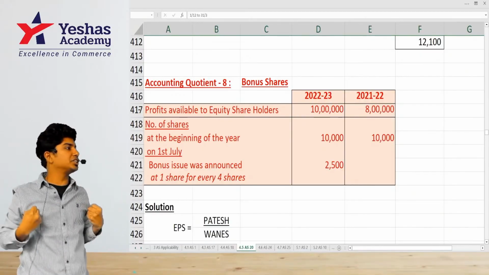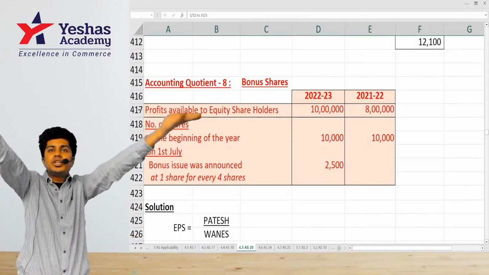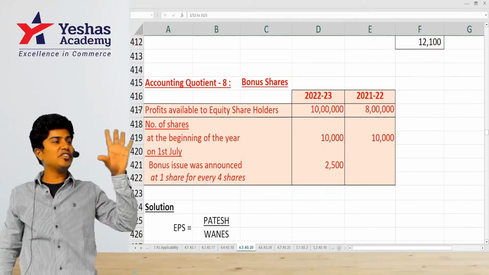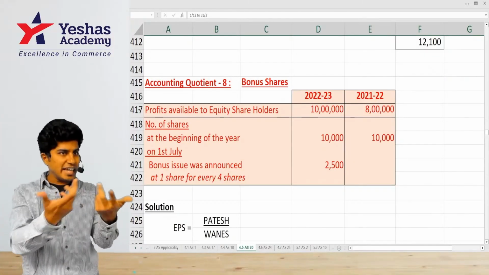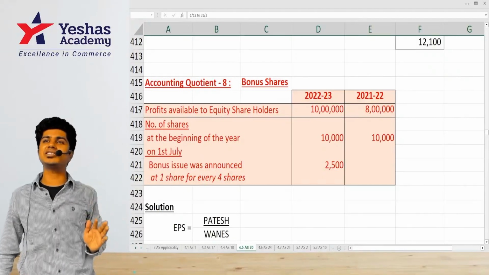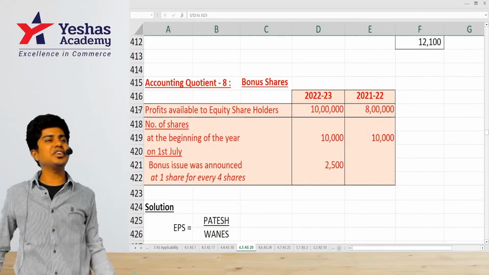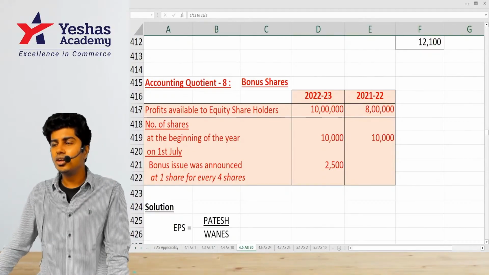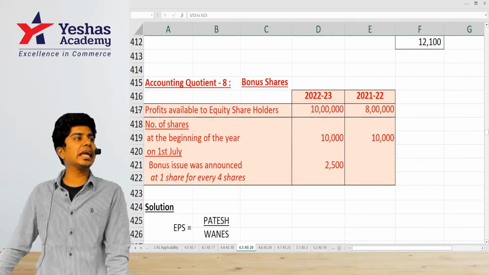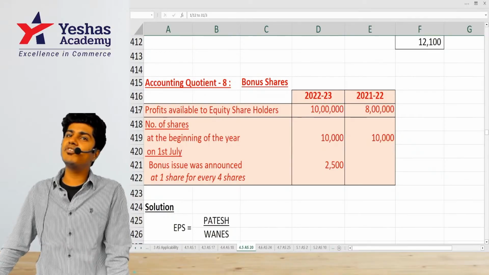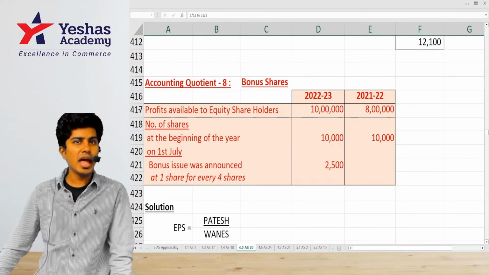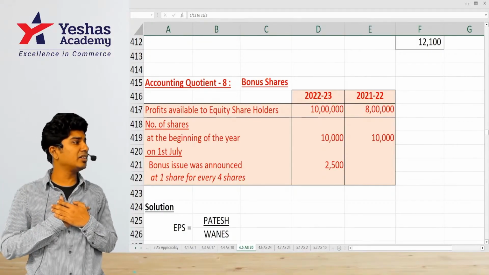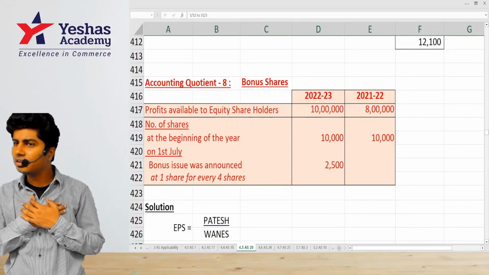Without collecting money from the shareholders, I will give the share free to the shareholder. Now you had 5 shares, now you got 2 shares free. Your 5 shares became 7. If you want cash, you can sell those 2 shares in the market and collect cash. If you don't want cash, you can hold 7 shares with you. You understand what I'm trying to tell? This is bonus issue. What you should know with regard to bonus issue in CA Inter is that bonus issue is free share. As a company, have I collected money from the shareholder? Without collecting money, I have given free share.